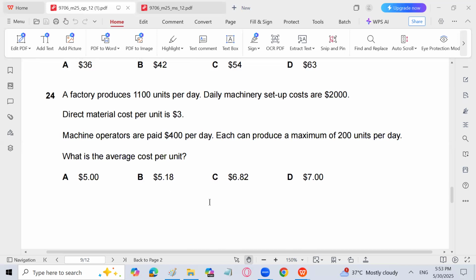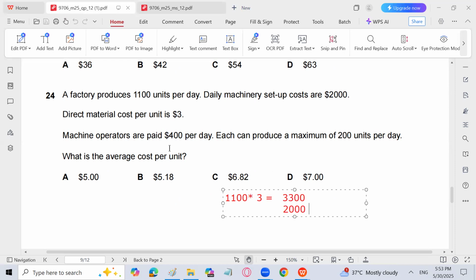How we'll do that? 1100 units per day. Material cost is 1100 into 3 because direct material per unit is 3, that is 3300. Then we have machine setup cost of 2000, which is a fixed cost. It will also be added because we need to find the average cost per unit. Okay. Next.